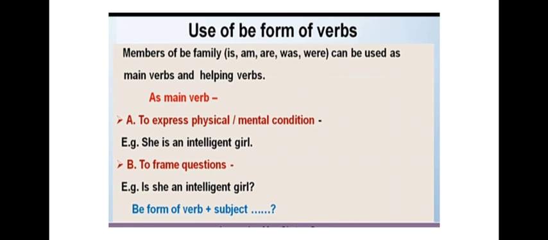B. To frame questions, that is, to form interrogative sentences. When we want to ask questions, then also we can use the form of be as a main verb. So how do we form the sentence? By using the be form of the verb plus the subject. Now in the second example, "Is she an intelligent girl?" this is a question that I'm asking, right? Firstly I'm using the form of be, plus the subject and the rest of the sentence with a question mark. So this is how we can use the form of be as main verbs.